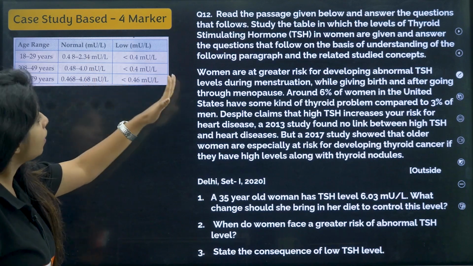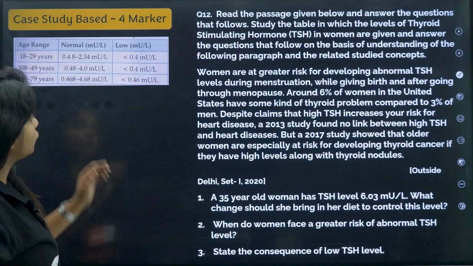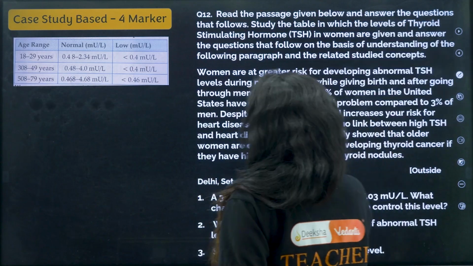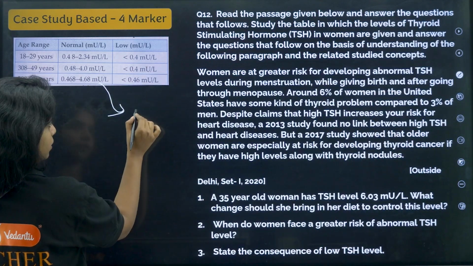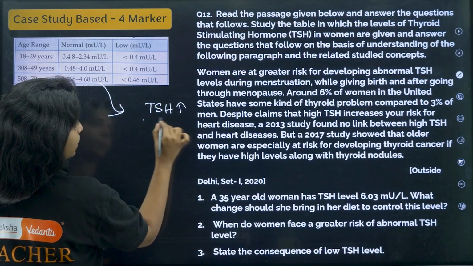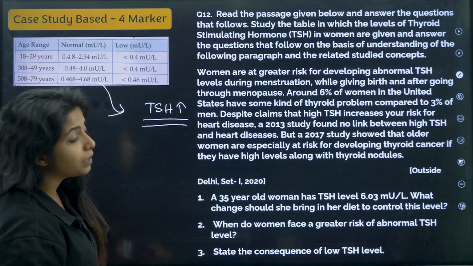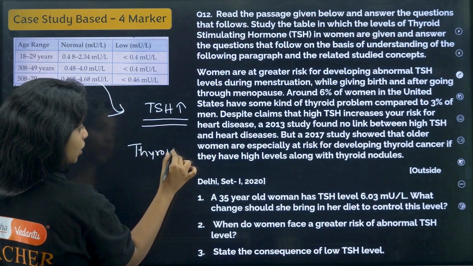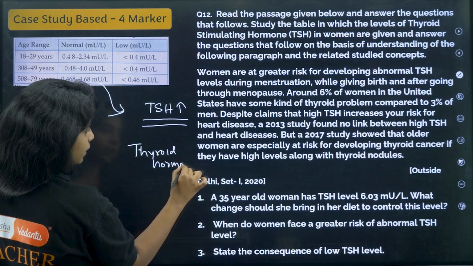If you go beyond this, that is also a problem. If you go beyond that, that means the amount of TSH in your body is going up. And when is TSH being made too much? When the amount of thyroid hormone is less.